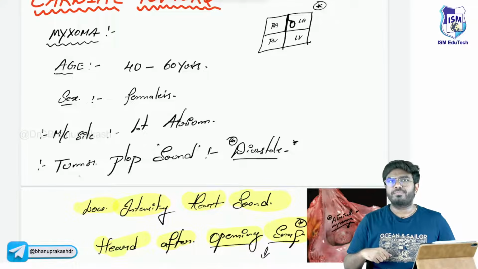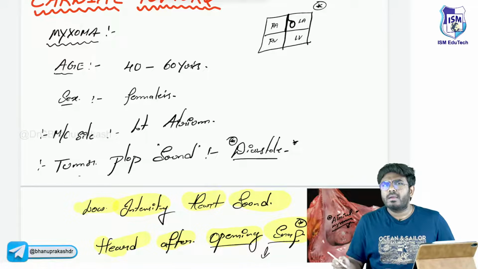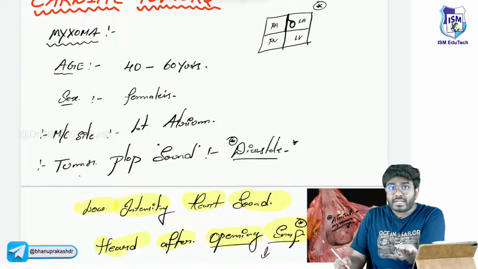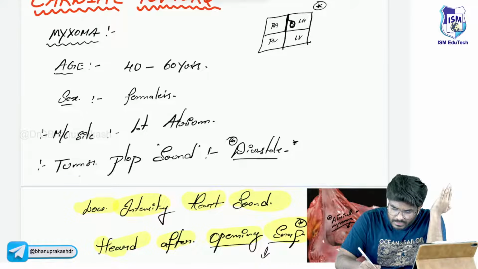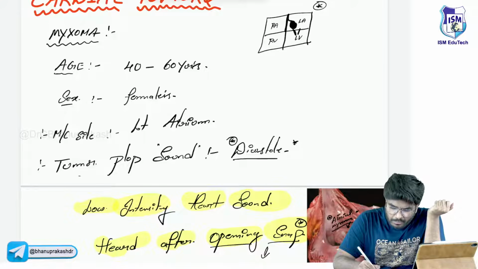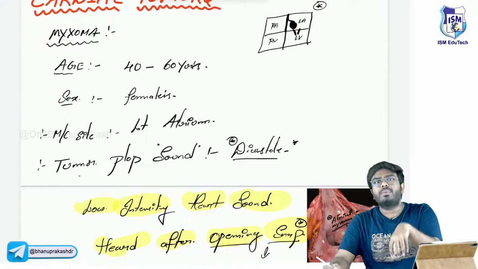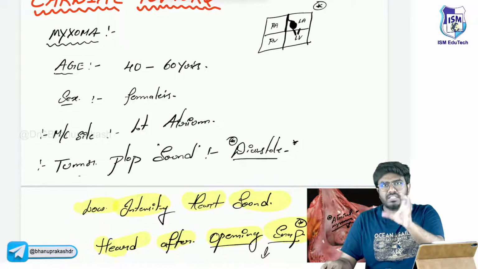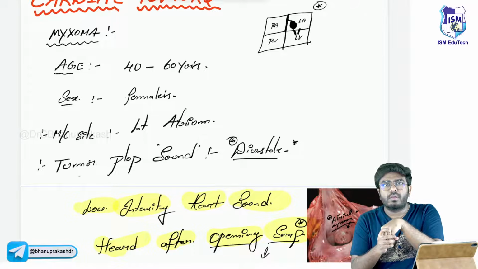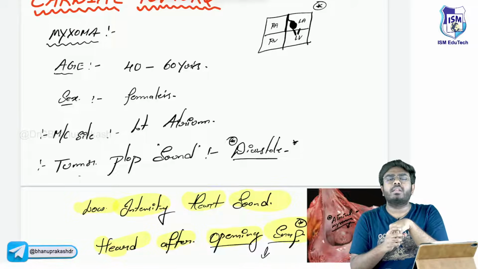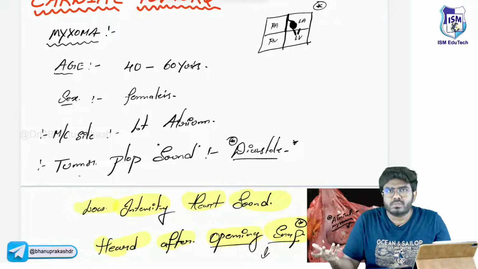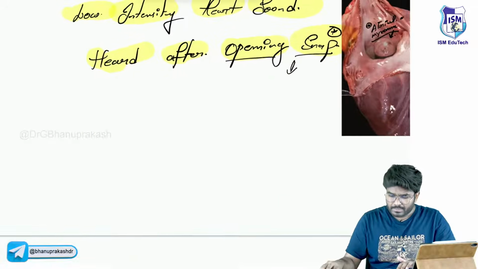But in this condition, when do you think more symptoms are going to be seen? During standing. Whenever the person is standing, not lying down, this tumor, maybe it is a big tumor, will come and block the mitral valve. The ball is nothing but the tumor. It will go and fit in the valve. Okay, ball-valve phenomenon. It can cause mitral stenosis. It is now totally blocking the valve and causing symptoms like mitral stenosis. So this is something called platypnea.